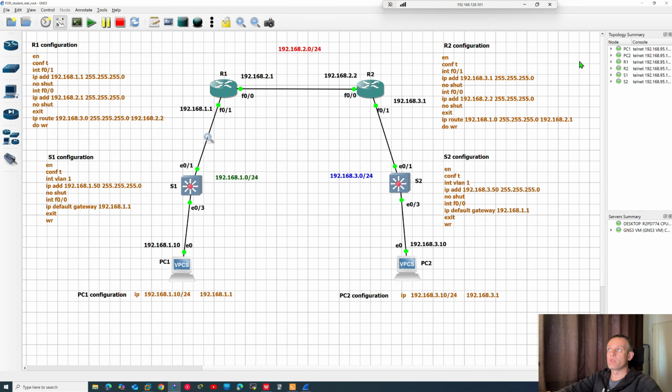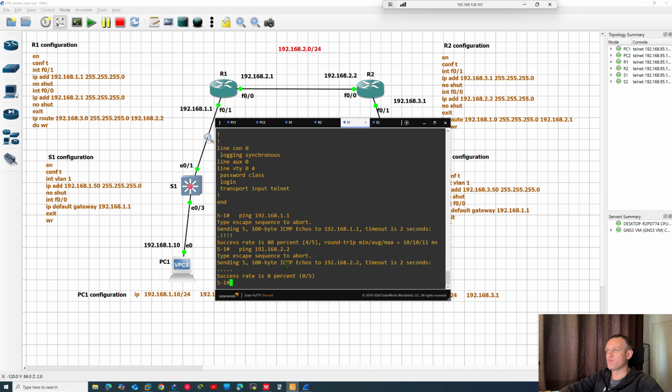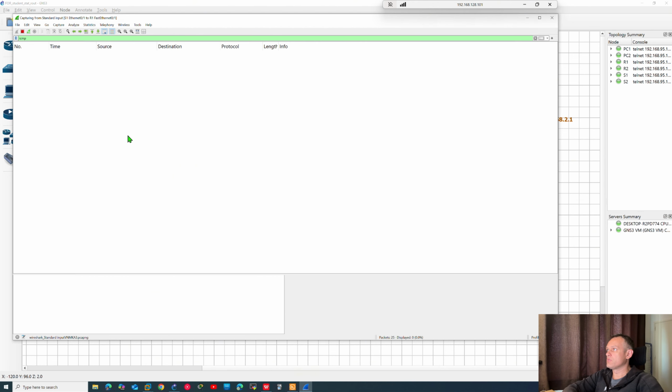Go. Then we are gonna ping from, for example, this router, from router 1, not 2, 1.50, enter and go ahead. Look at this.